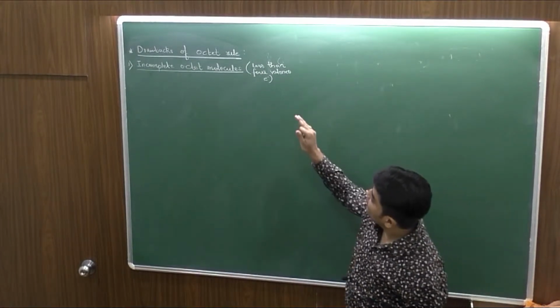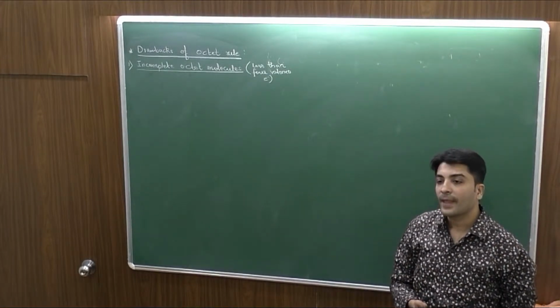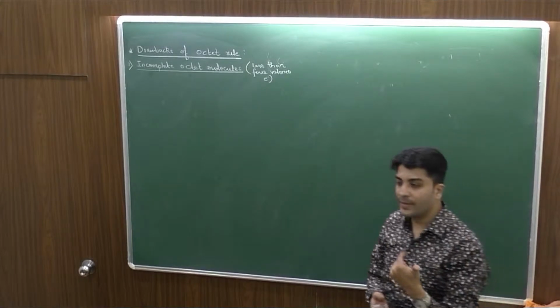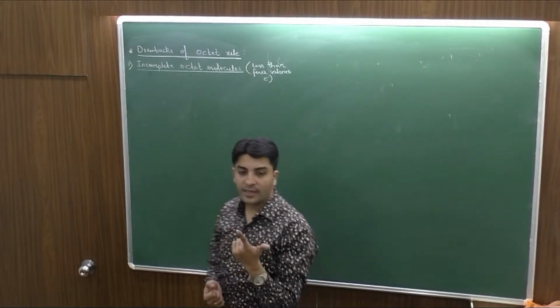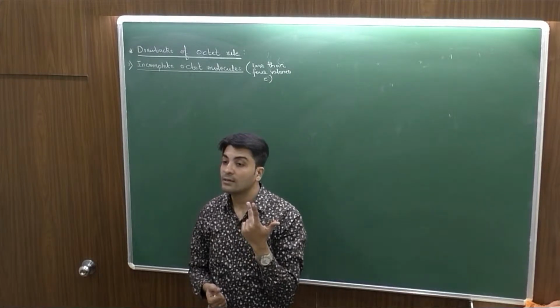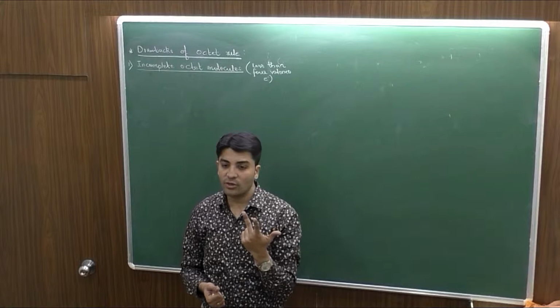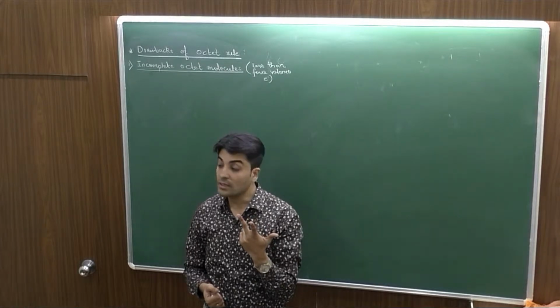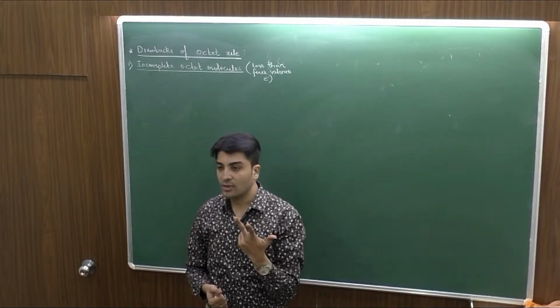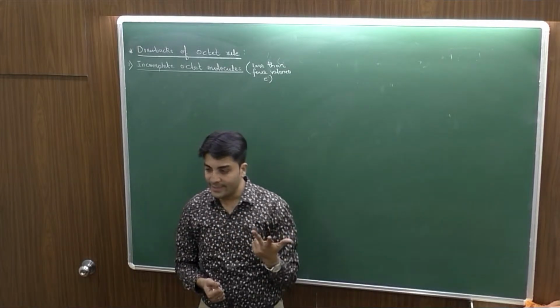If I talk about less than 4 valence electrons, which groups can you consider? First group, that is alkali metals. Second group, alkaline earth metals. And third group, but third is actually not third, it will be 13th as per the group numbers 1 to 18.